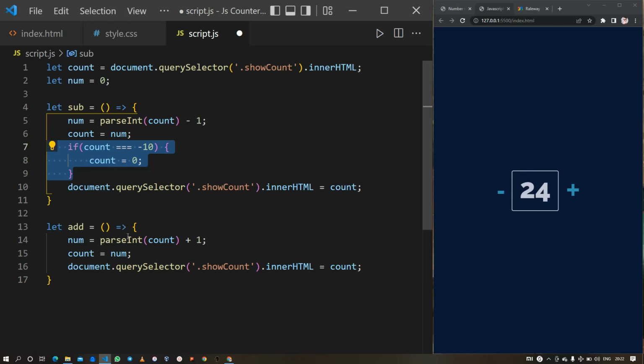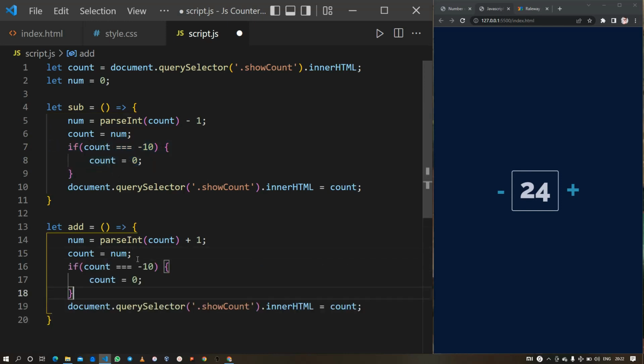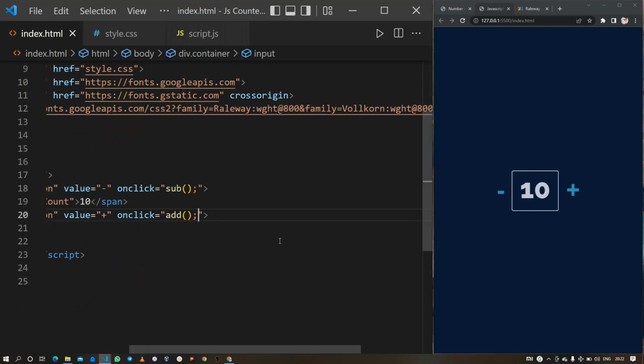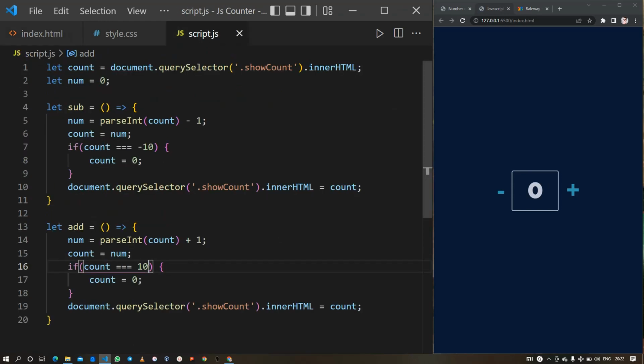And by copying it from here and pasting it here, we will say if the count goes to 10, or let me just change the value from 10 to 0. Okay, so save. So when the count is equal to 10, the count will have the value 0. So let's just check it out.